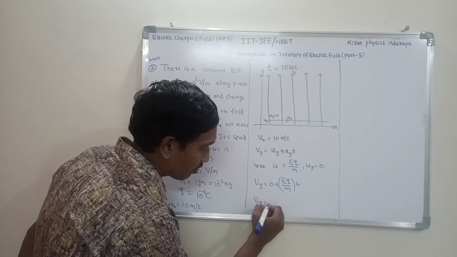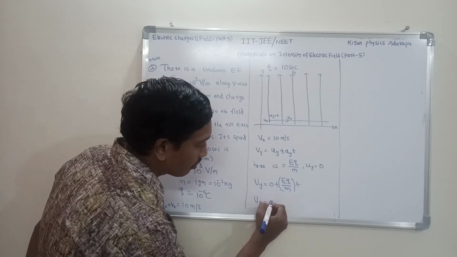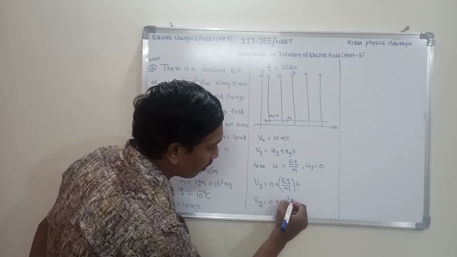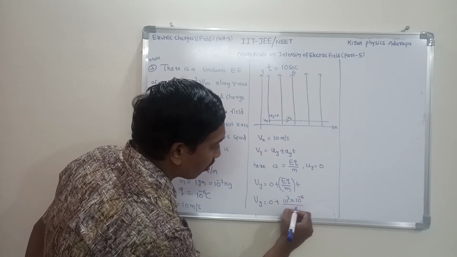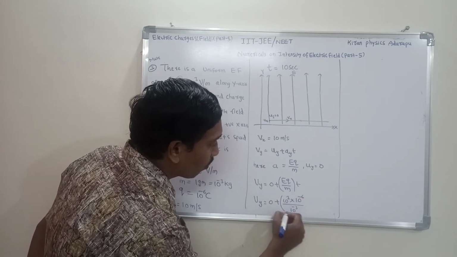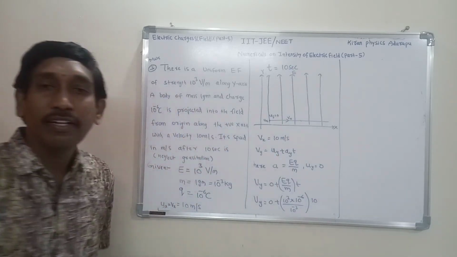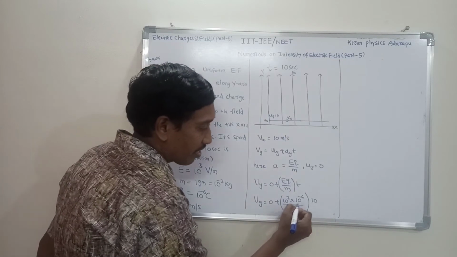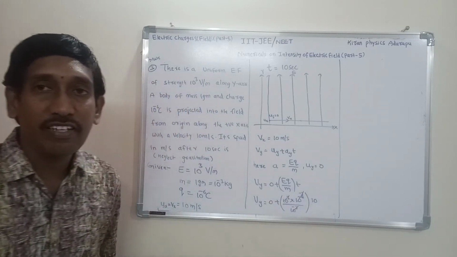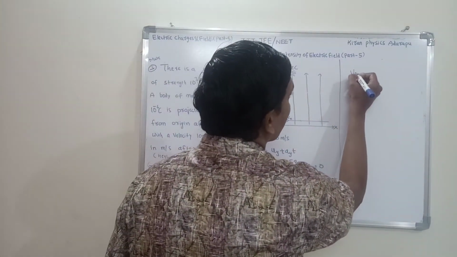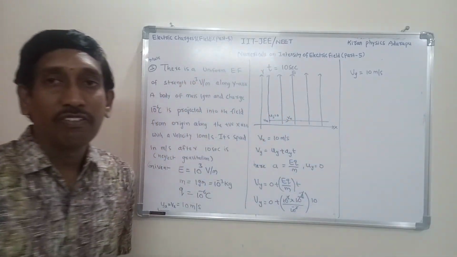Vy is equal to 0 plus, E value is 10 power 3, into Q, which is given as 10 power minus 6, divided by m value, 10 power minus 3, all into t. T is given as 10 seconds. Simplify it: 10 power minus 3 cancels, 10 power 3 and 10 power minus 3 cancel. What is remaining? Just 10. Vy is equal to 10 meters per second. 10 meters per second is the value.